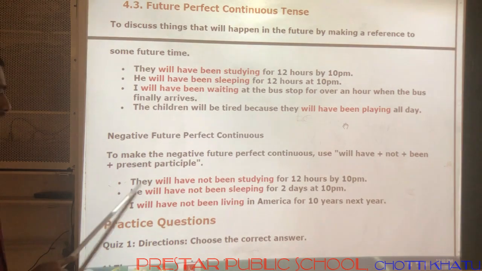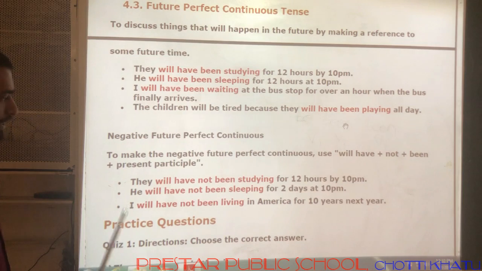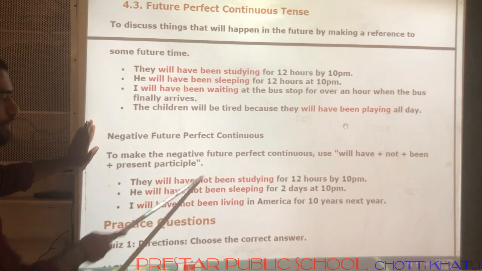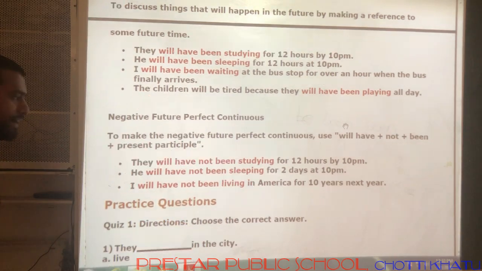See, they will have not been studying for 12 hours by 10 p.m. It means the action will not be going on in the future, because here not is mentioned, so it is a negative sentence. In the same way, the remaining sentences.